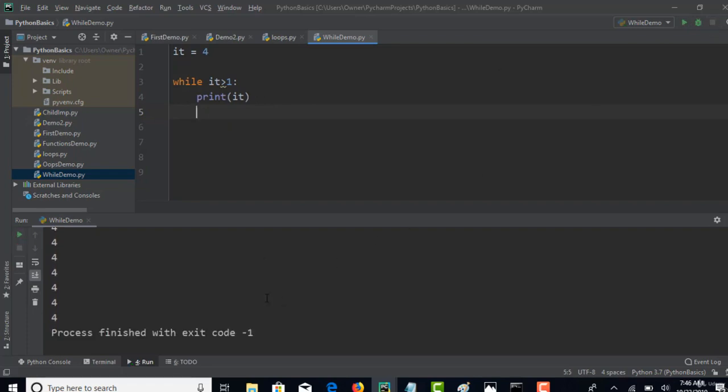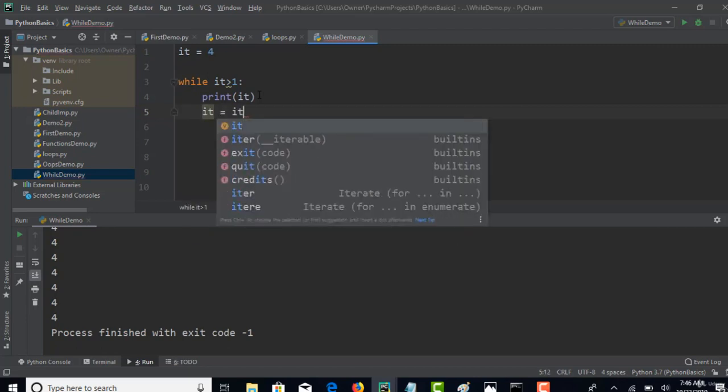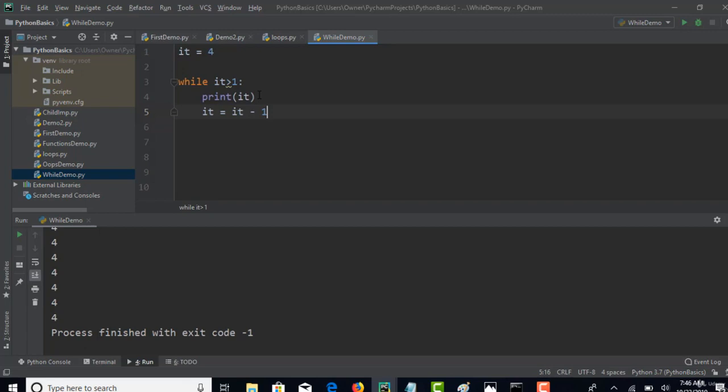So what I can do is, after I print, I will reduce one number. It equals it minus 1. First time it comes inside this, it will print 4 and 4 minus 1 is 3. It will become 3, and when the next loop starts, is 3 greater than 1? Yes, now print 3 and again 3 minus 1 we are making it 2. So every iteration we were reducing by one, and 2, 1, and when it reaches 1, 1 greater than 1 is not true. So this is false.